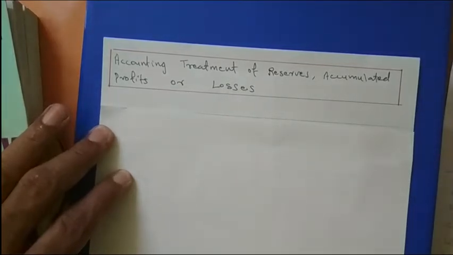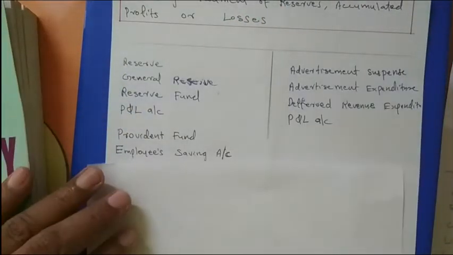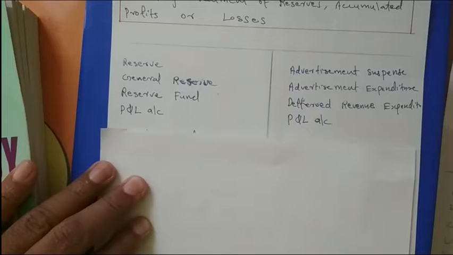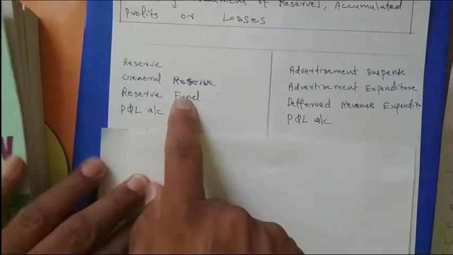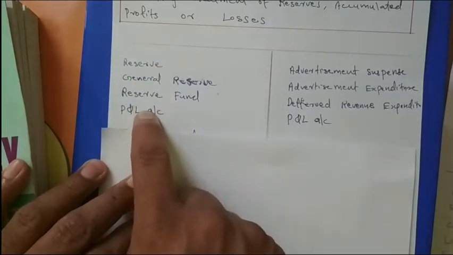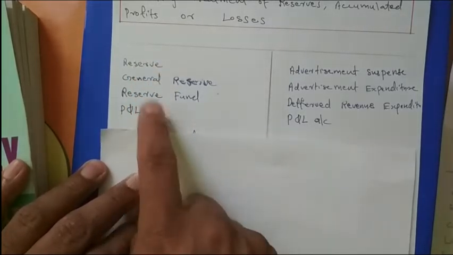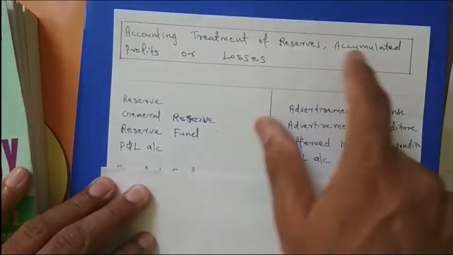Here I am giving some examples of accumulated reserves and profits. You can notice these: reserve, general reserve, reserve funds, profit and loss account. These are the examples of reserves and accumulated profits.